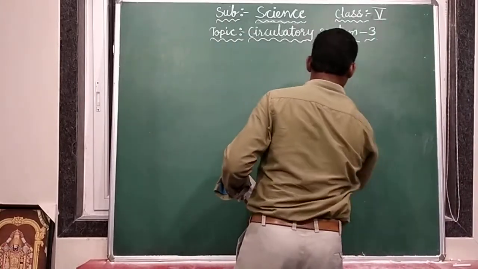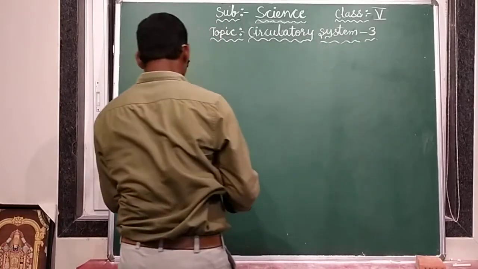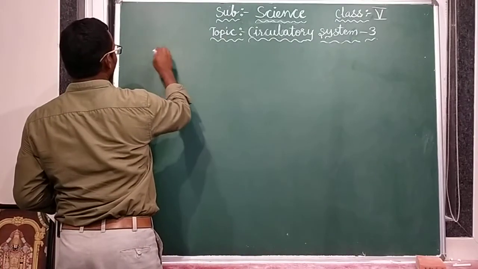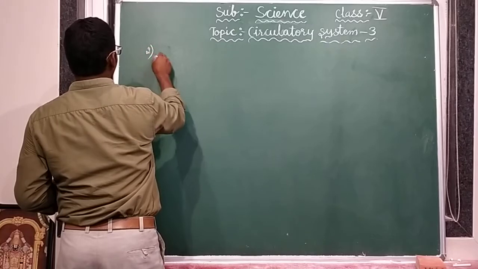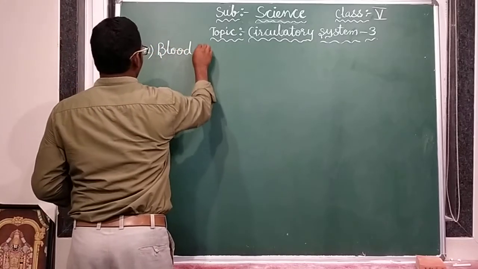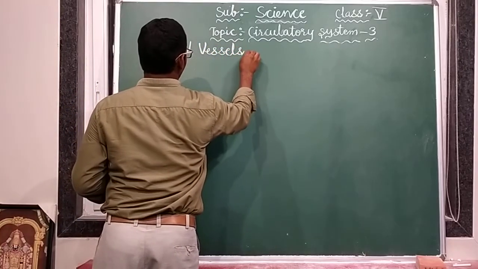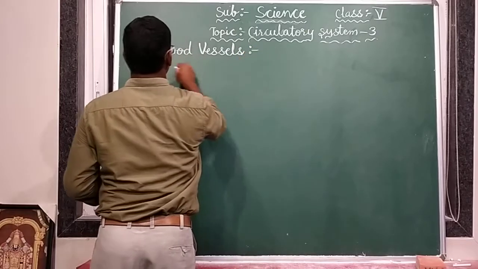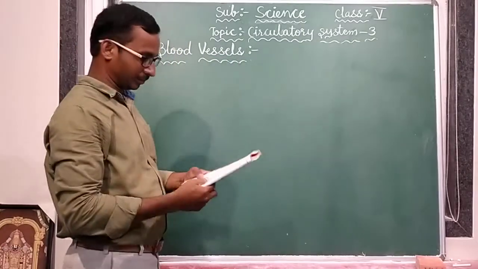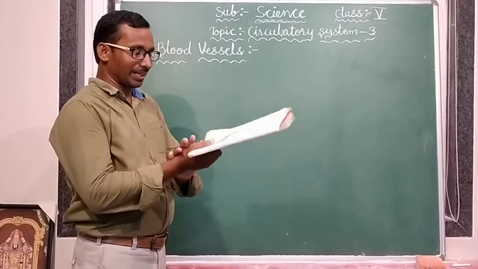Already we discussed about blood. Next, now we are going to discuss about blood vessels. This is the second component in the circulatory system. Second component, that is second part. What is that? Blood vessels. Clear? Yes. See all of you. Open textbook and see and listen, class. Okay?